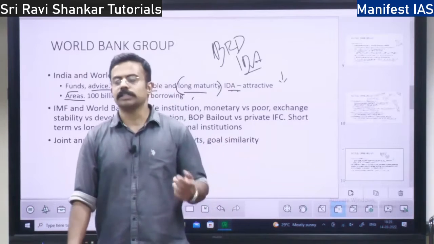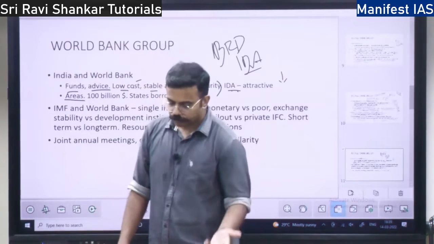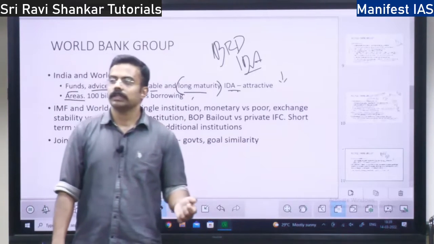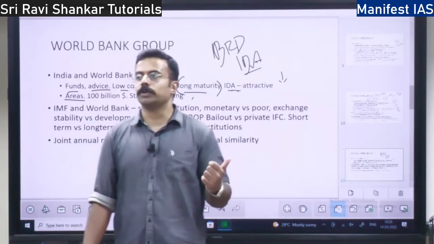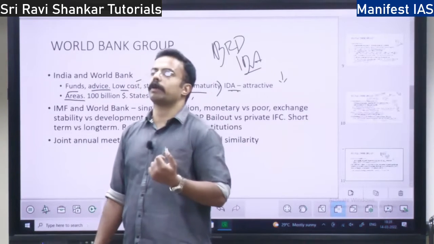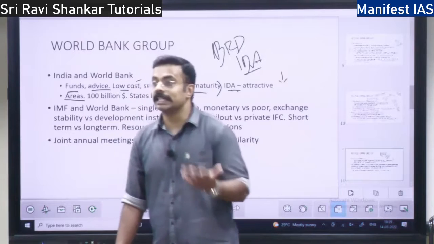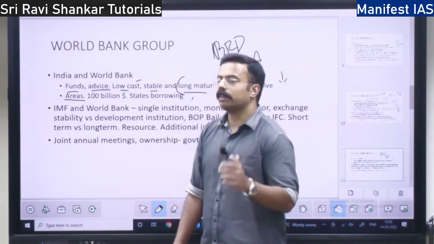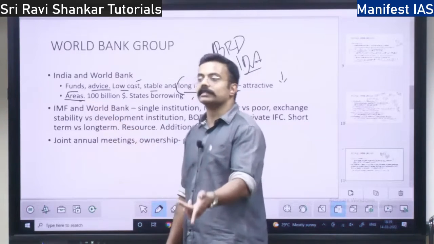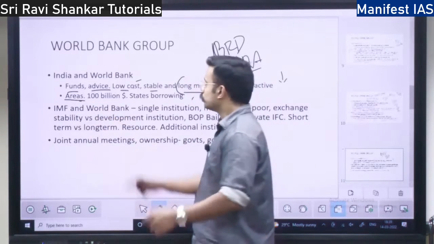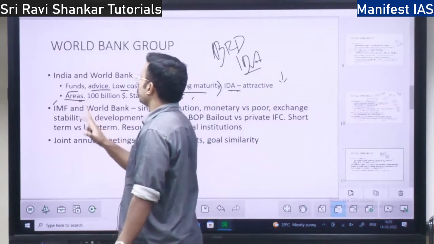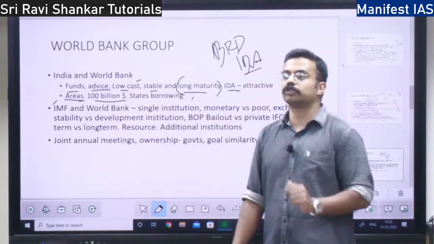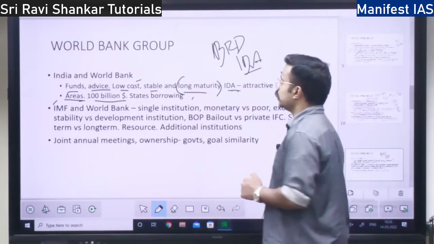You take river projects, you take even the Swachh Bharat initiative, they have provided support. MGNREGA, they have provided support. National Food Security Act, they have provided support. And vaccination, Ayushman Bharat, they have provided support. So all these areas, even your PDS, are supported by the World Bank. Till now, World Bank has given $100 billion in loans to India. This is the number.